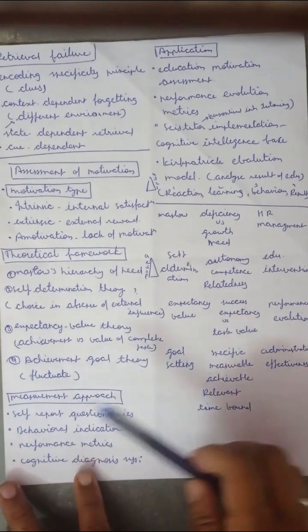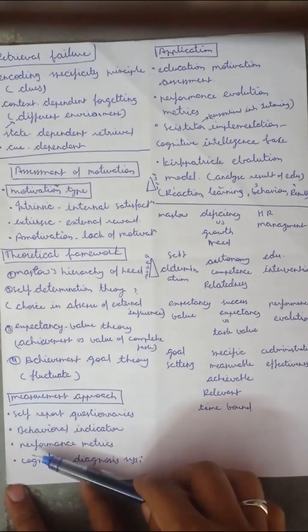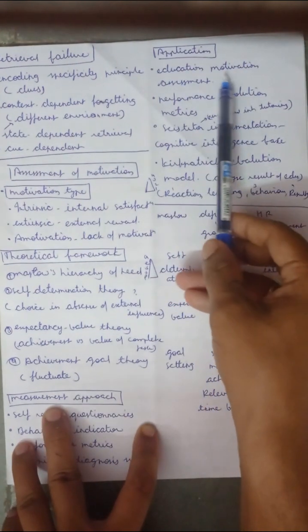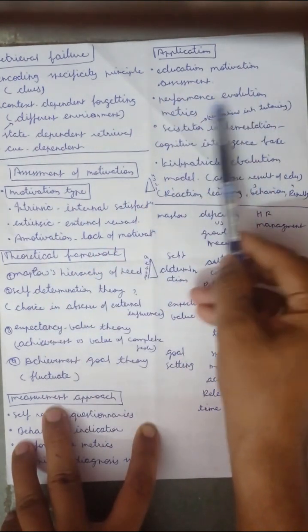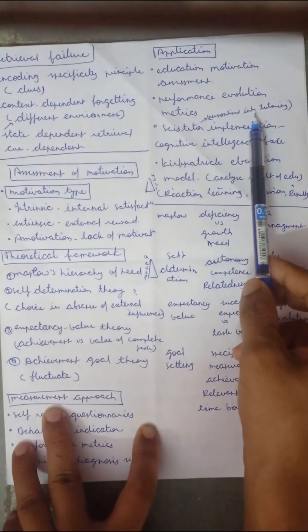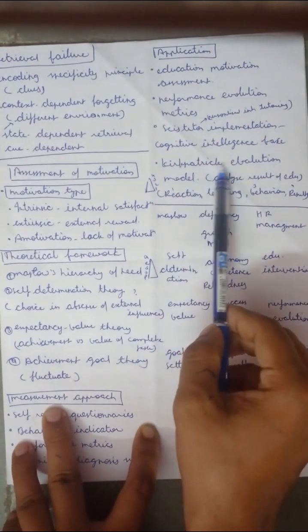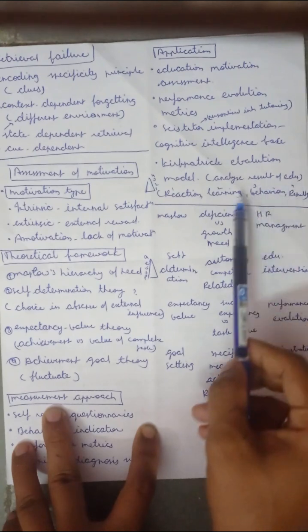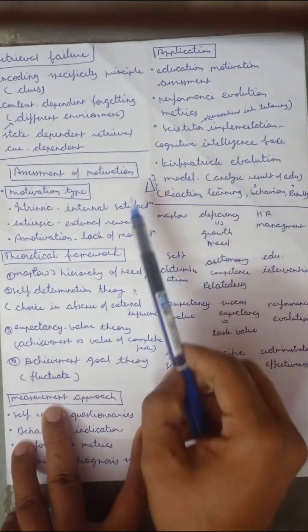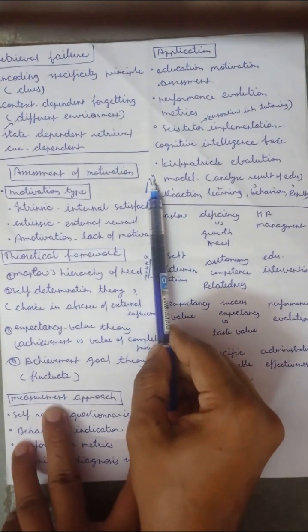Then the measurement approaches: self-report questionnaires, behavior indicators, performance metrics, and cognitive diagnostic systems. Then the application: education, motivation assessment, performance evaluation metrics, and tutor implementation, meaning personalized intelligent tutoring, cognitive intelligence based. The Kirkpatrick practical evaluation model analyzes the results of education. We have four levels: reaction, learning, behavior, then results.